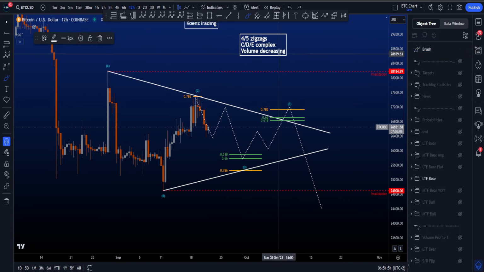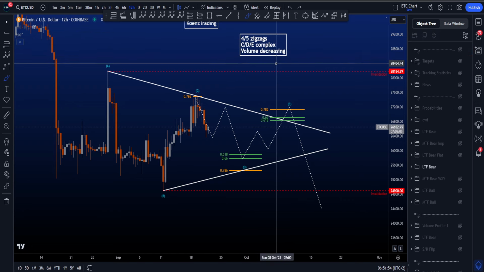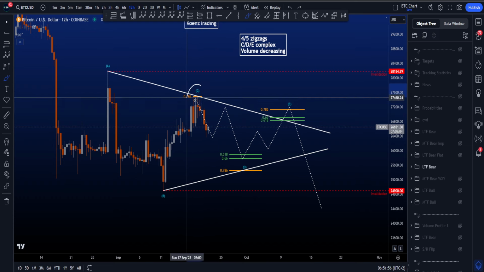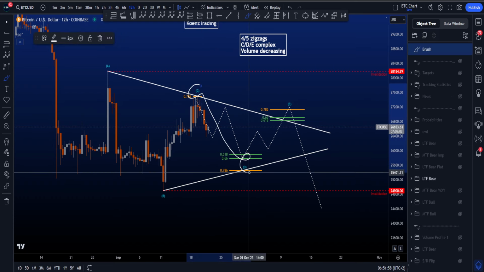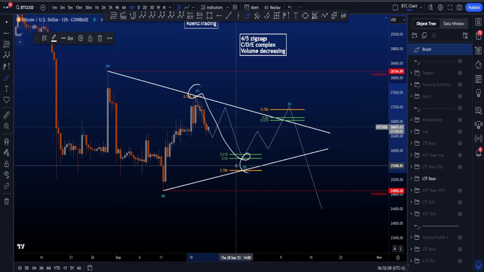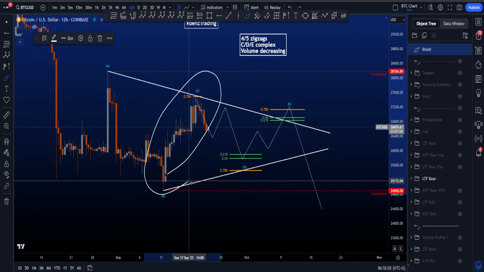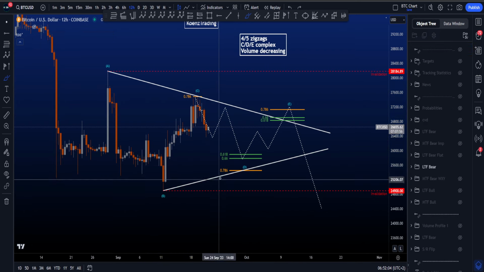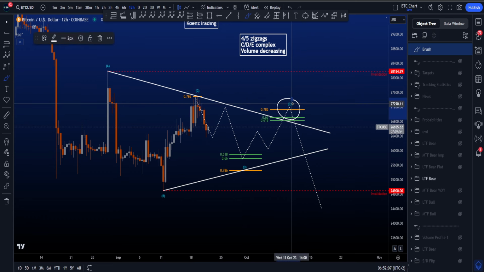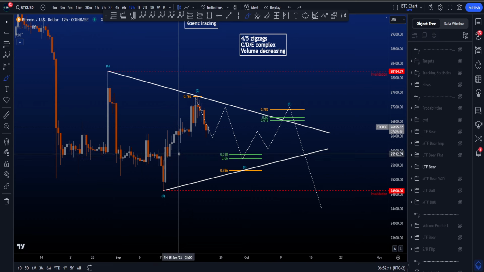Now 4 out of the 5 waves have to be zigzags. Wave C, D, or E can be more complex, and if they are more complex, especially C and D, they tend to be double zigzags or even triple zigzags, and this can be a double zigzag on the lower time frames. And wave E, as well as C and D, can be a triangle by itself. So you can have a triangle inside a triangle.